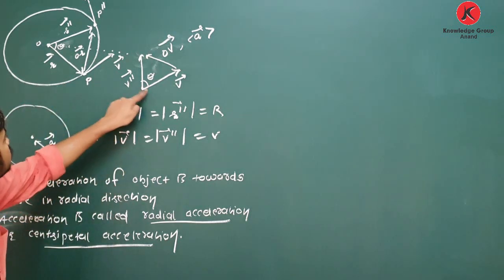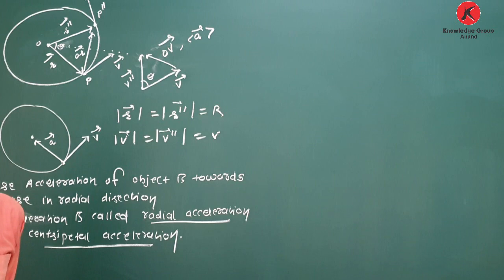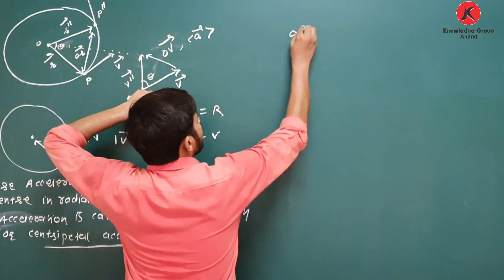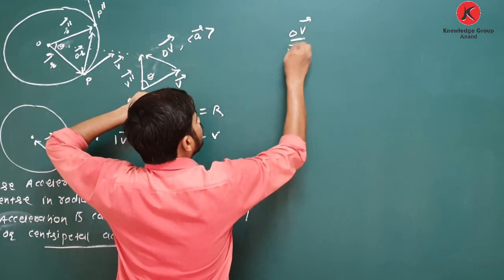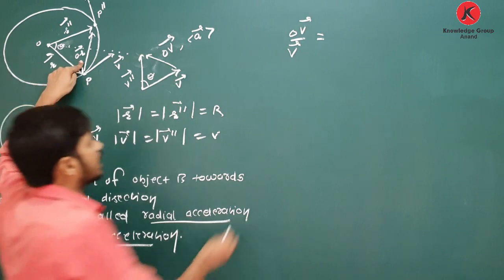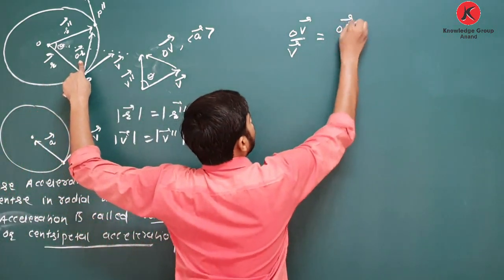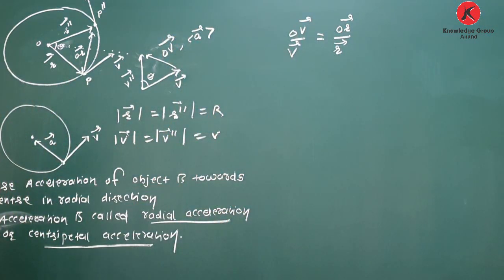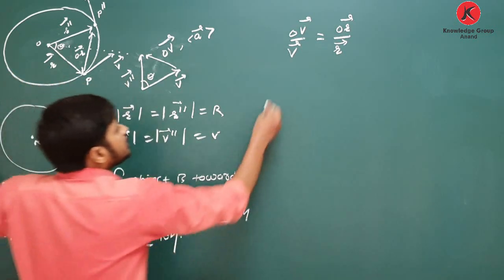Now, in these similar triangles, if I take the ratio of these two sides, delta V upon V is equal to delta R upon R. Clear about this? Now make delta V the subject.